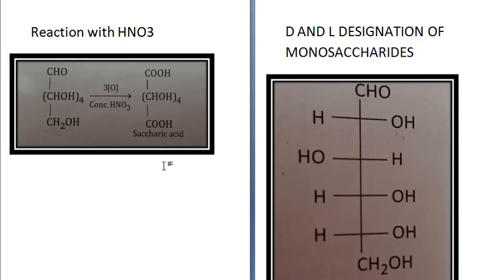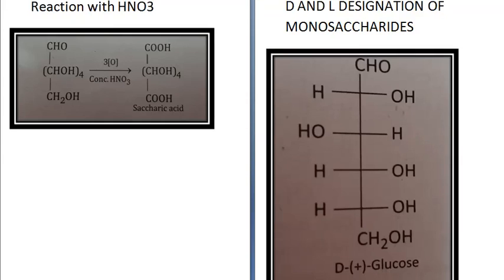Okay. Next we come to D and L designations of monosaccharides. See, the letter D and L before any name of compound indicates the relative configuration of that particular stereoisomer.